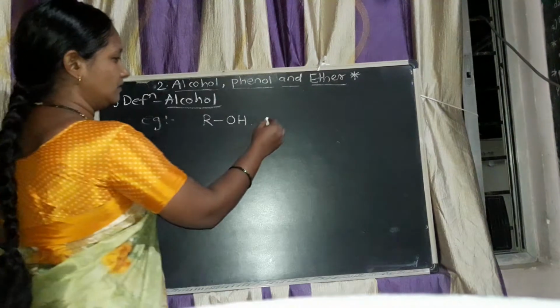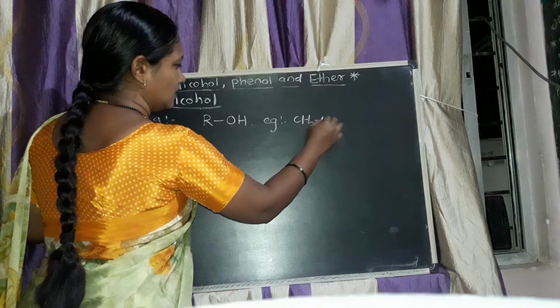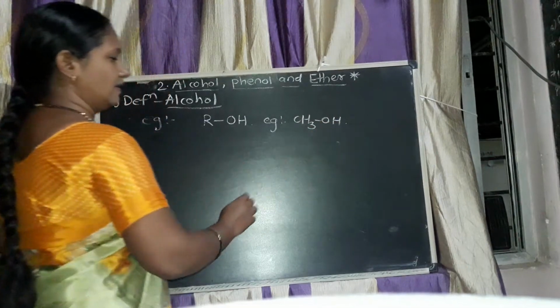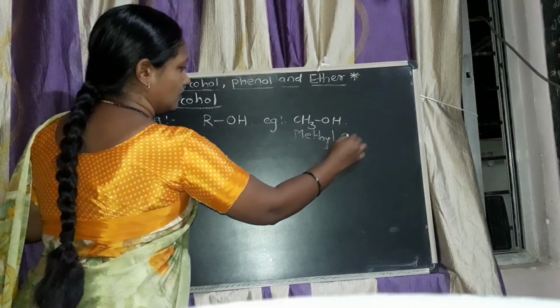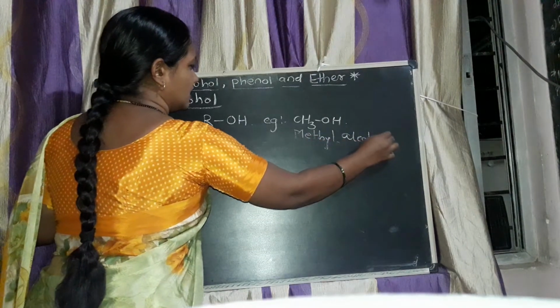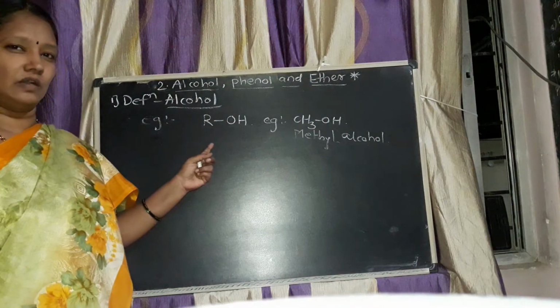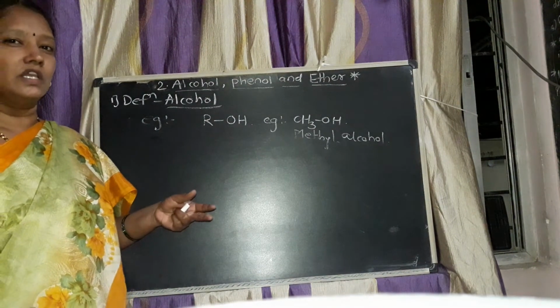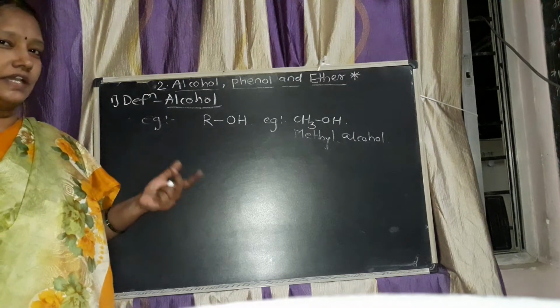For example, CH3OH is methyl alcohol. There are so many aliphatic alcohols. Examples of alcohol are C2H5OH, ethyl alcohol, and C3H7OH, propyl alcohol, etc.